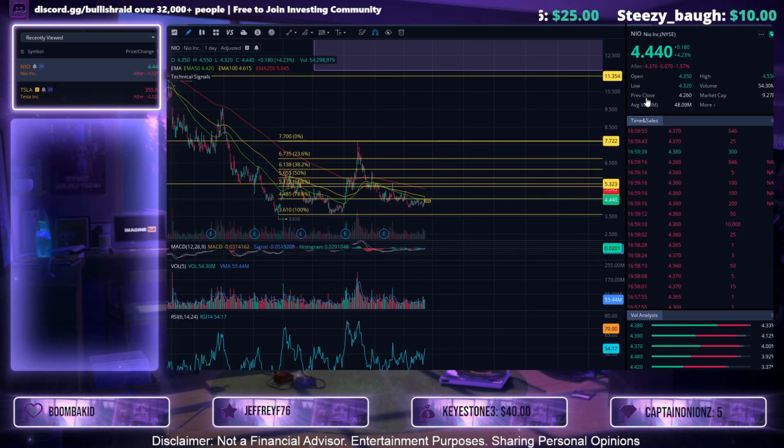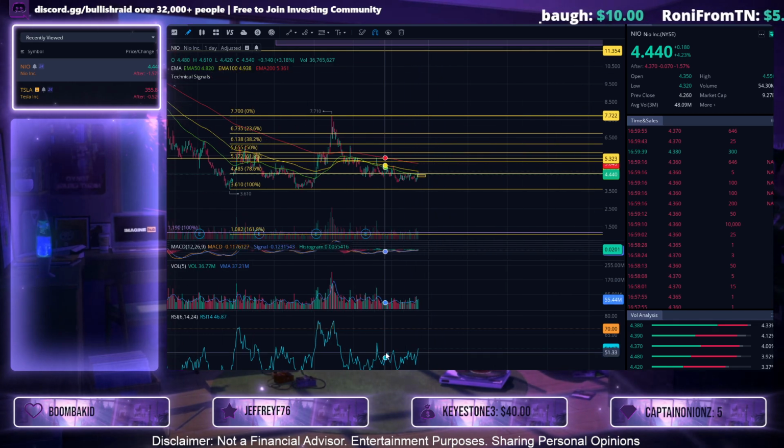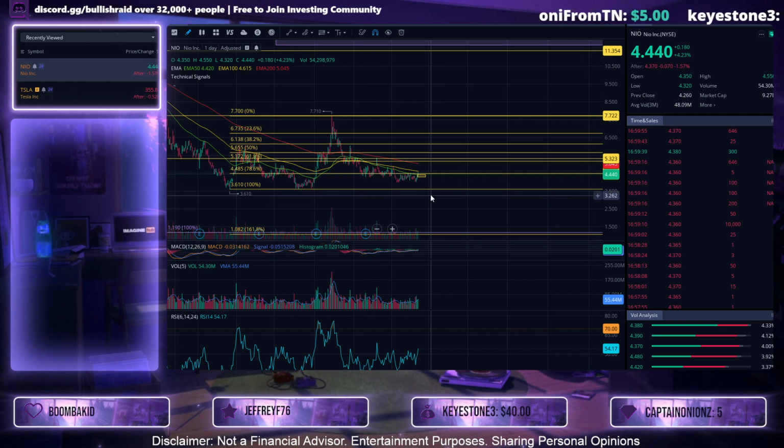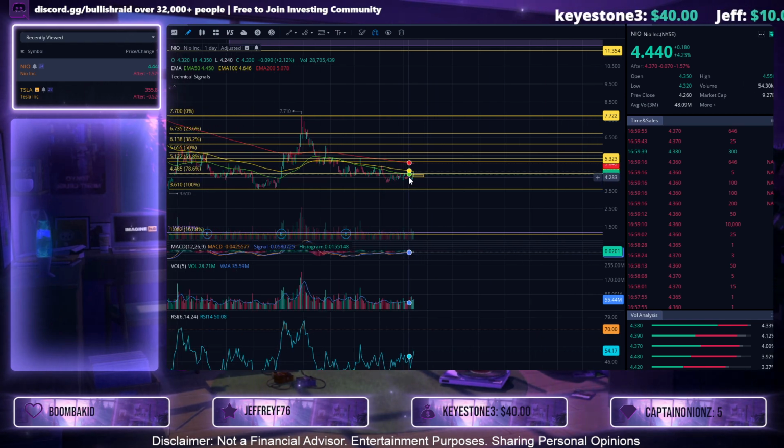Taking a look at NIO stock here, current price is $4.37. Today is Sunday, February 16th, 2025, and we are on the daily chart, testing the 50 EMA at $4.42, slightly below the 50 EMA at the moment. I think while we're below the 50 EMA on the daily chart, this could be a dip opportunity to keep an eye out for a test towards the 100 and 200 EMA on the daily chart.